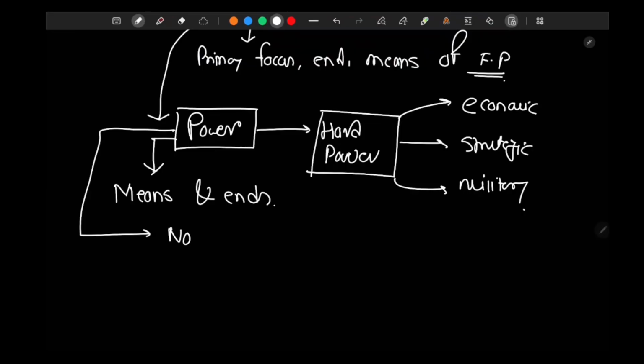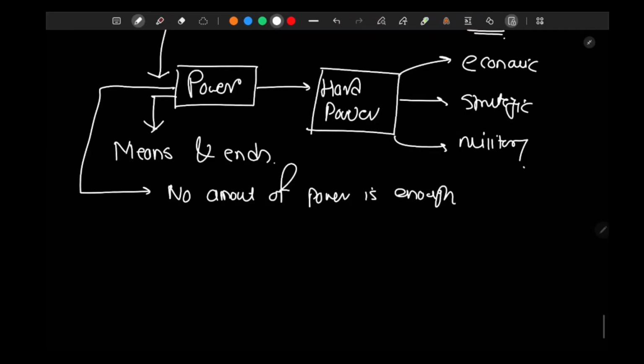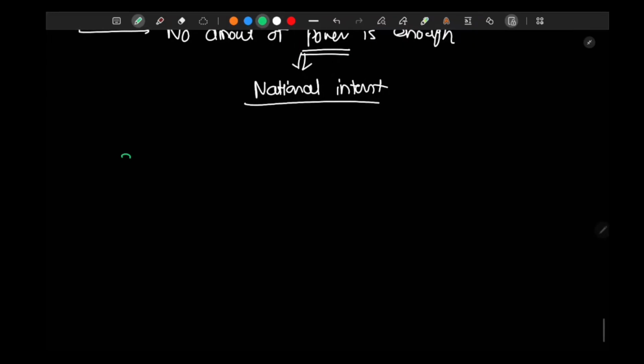So no amount of power is ever enough, right? And the ultimate end of power is national interest. I can say national interest and national power are two similar terms.